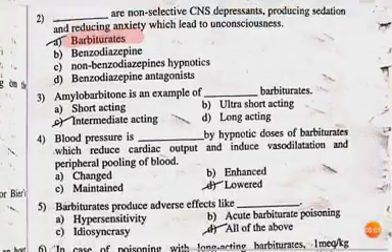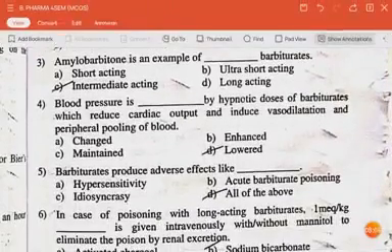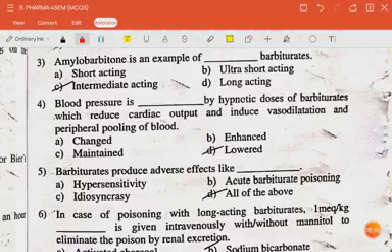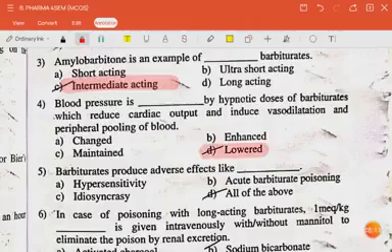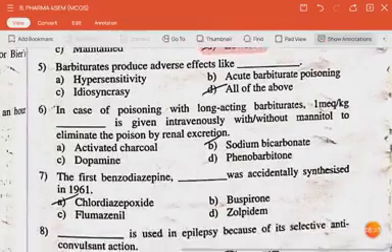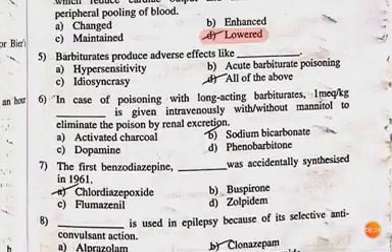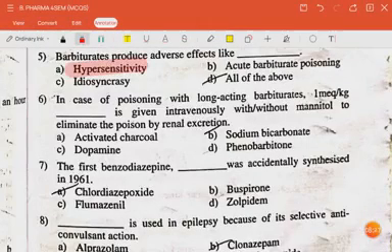The next question is amylobarbital is an example of dash barbiturate. The answer is intermediate acting. The next question is blood pressure is dashed by hypnotic doses of barbiturates which reduce cardiac output and induce vasodilation and peripheral pooling of blood. The answer is lowered. The next question is barbiturates produce adverse effects like hypersensitivity, idiosyncrasy, acute barbiturate poisoning. So the answer is all of the above.